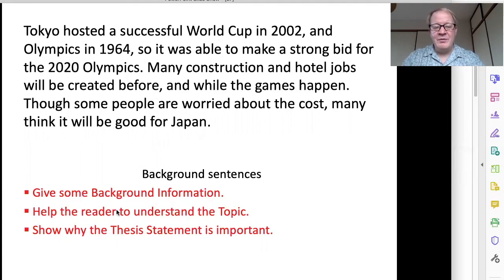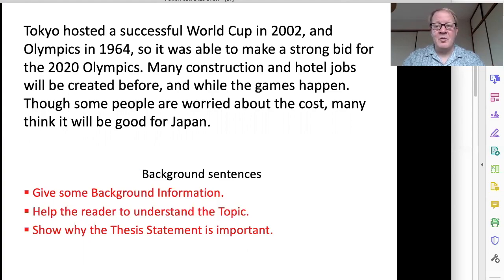Some sentences help the reader to understand the topic. Many construction and hotel jobs will be created. And while the games happen, there will be many jobs. So this is also showing why the thesis statement is important. And here's, though some people are worried about the cost, many think it will be good for Japan.